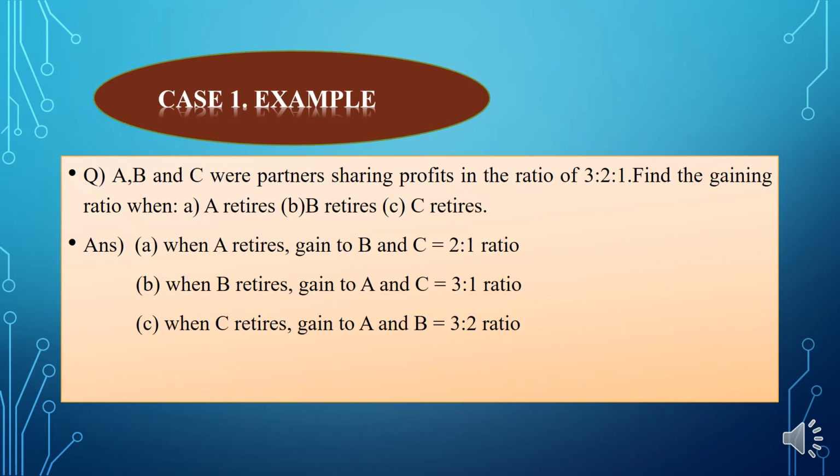So we are moving to the first example of case 1 of gaining ratio, and the question is like this: A, B, and C were partners sharing profit in the ratio of 3 is to 2 is to 1.